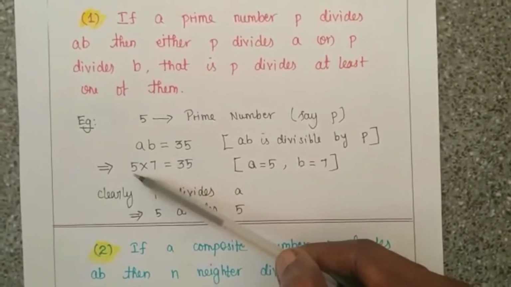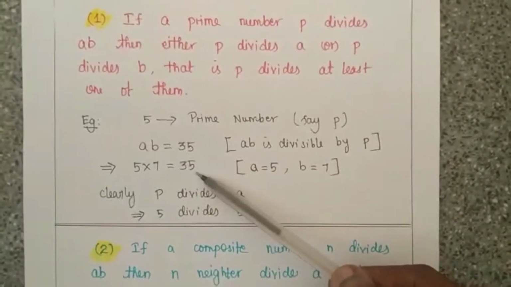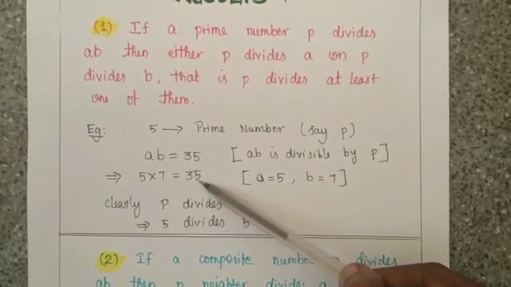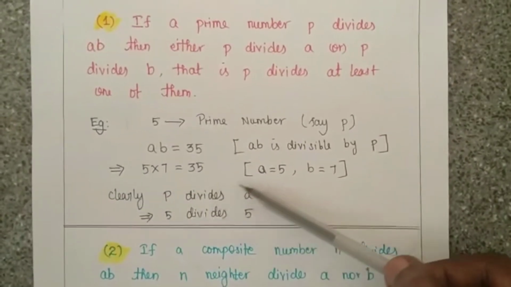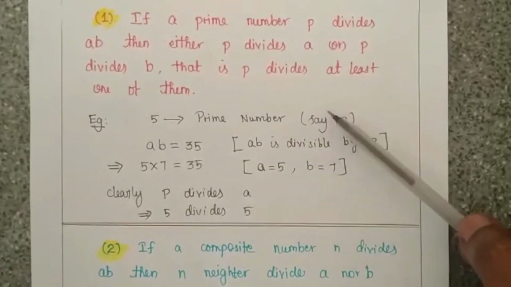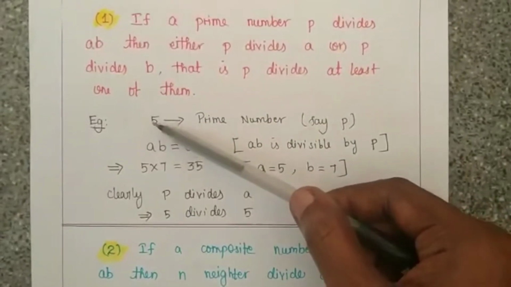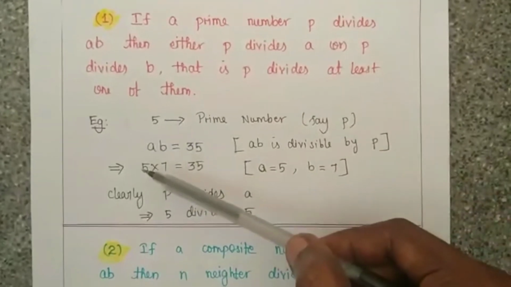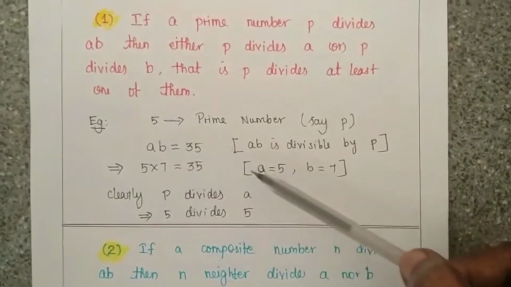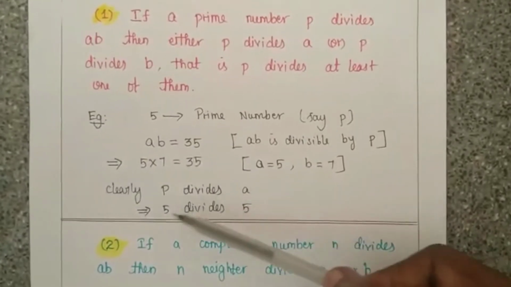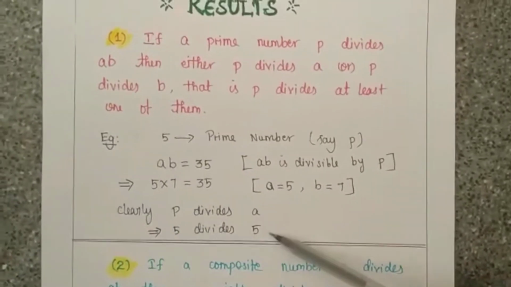That is 5 into 7 is 35. So in this example, clearly P divides A. What is P actually? 5. What is A actually? 5. So P divides A. That means 5 divides 5.